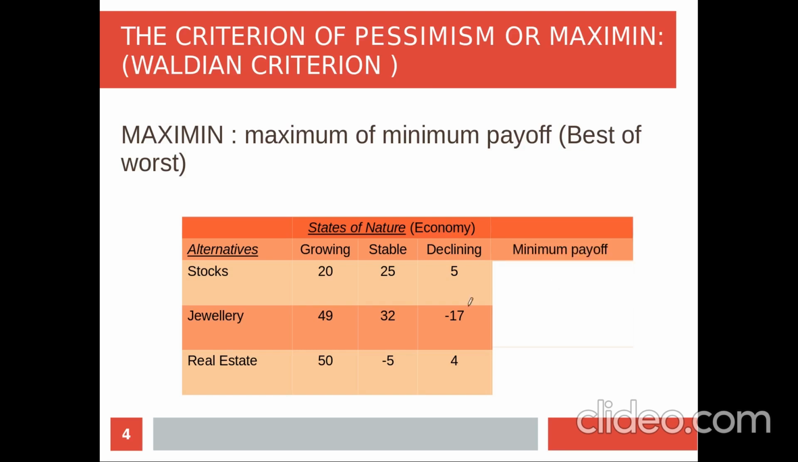First we find the minimum payoff of stocks from 20, 25, and 5. 5 is the minimum payoff. And for the alternative jewelry, 49, 32, and minus 17, the minimum value is minus 17. And for real estate, the minimum value is minus 5. So among these minimum values, 5, minus 17, and minus 5, we find the maximum or largest value. So 5 is the largest value. By this criterion, the decision maker will select stocks as the best place to invest their money.